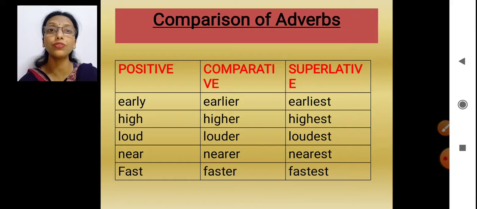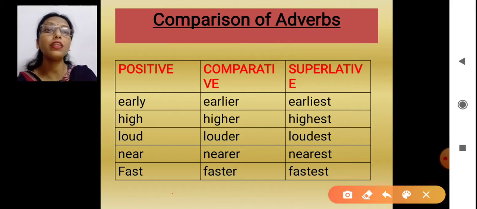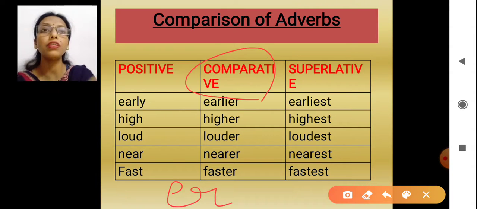Early, ur sound. High, i. Loud, ow. Near, ear sound. Fast, a. So there is only one vowel sound in this whole word. Right? So in these cases, we just add er in comparatives.